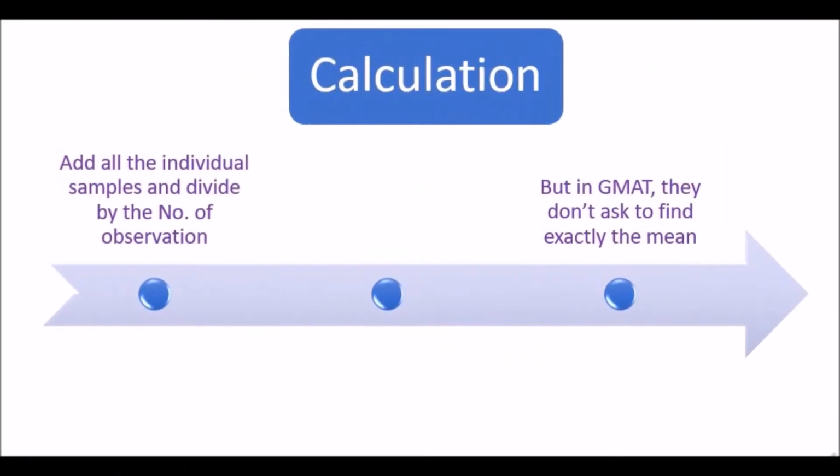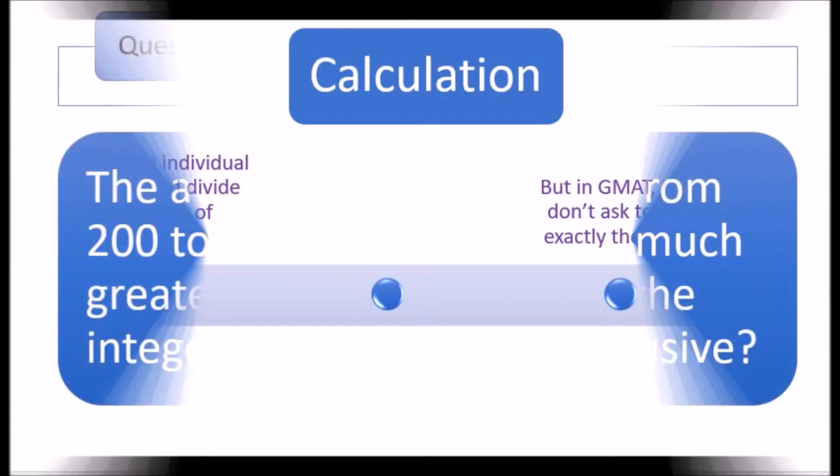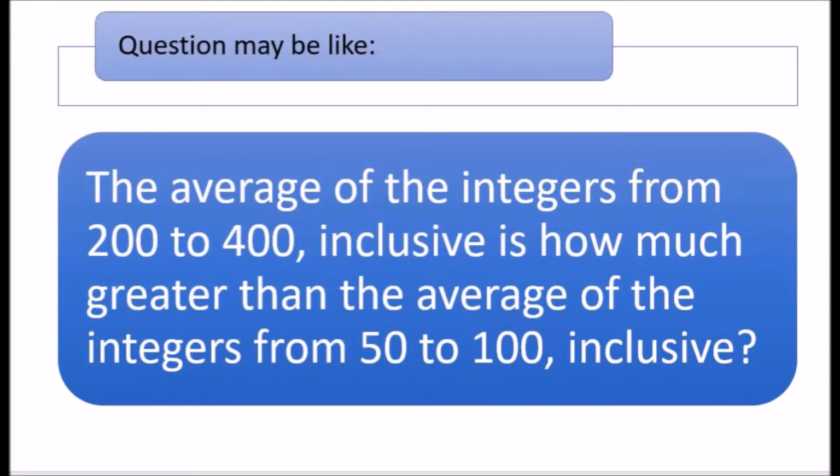Let's turn to the calculations. Add all the individual samples and divide by the number of observations. But in GMAT, they don't ask to find exactly the mean. Questions may be like: the average of the integers from 200 to 400 inclusive is how much greater than the average of integers from 50 to 100 inclusive. To get a better score in GMAT, we should think smartly.